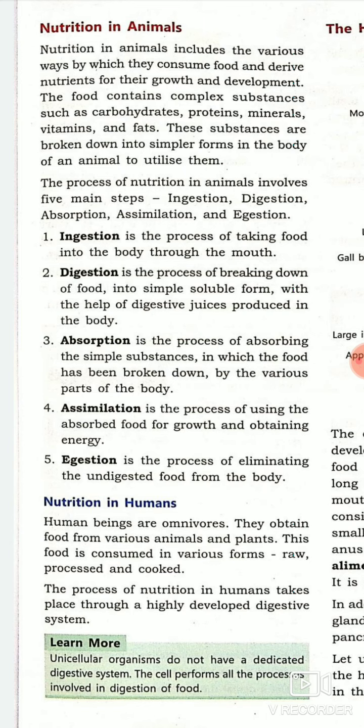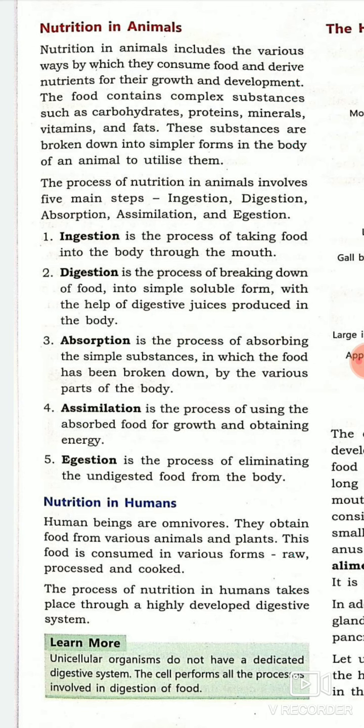In nutrition, the food is converted into smaller and simpler substances, because it has complex substances like carbohydrates, proteins, minerals, vitamins and fats, which you have already studied are essential elements present in your body. So these complex substances are broken down into simpler forms, and the process of nutrition in animals involves five major steps. They are ingestion, digestion, absorption, assimilation and egestion. So let us study step by step.